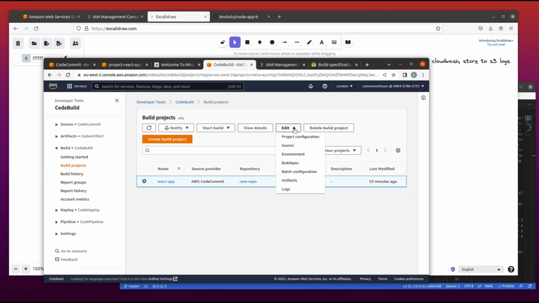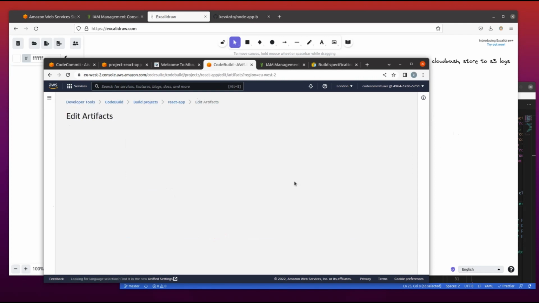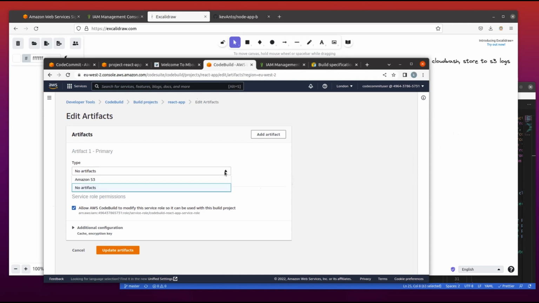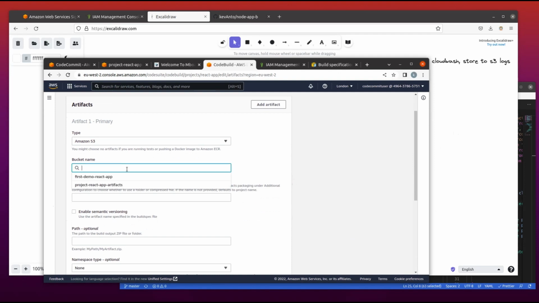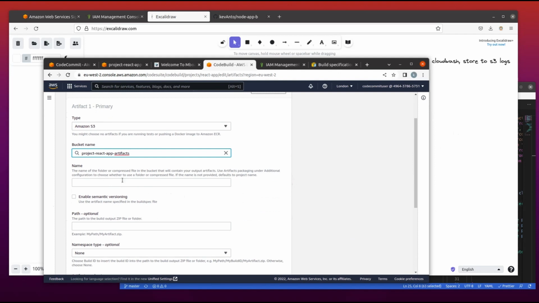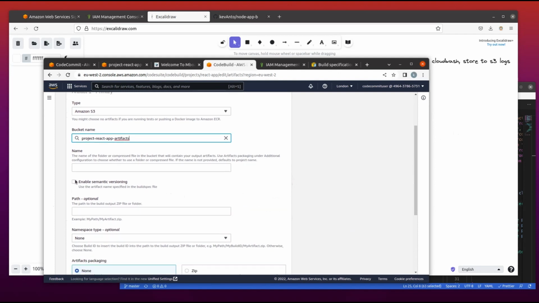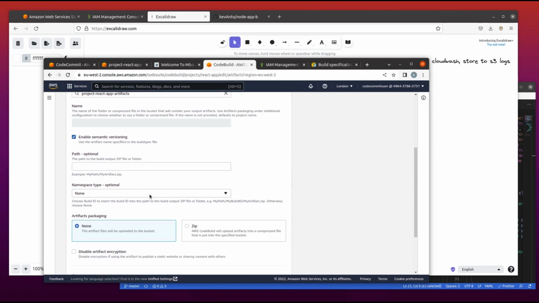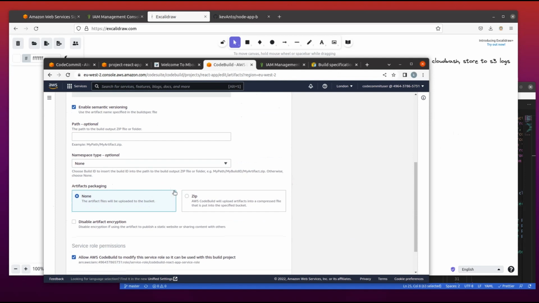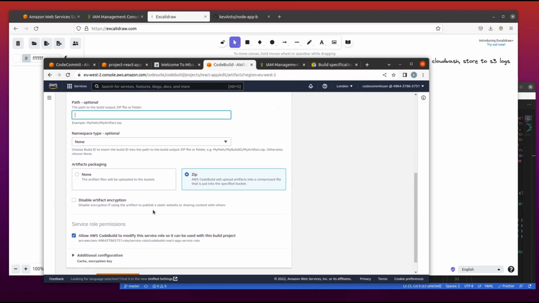We can modify that. You can do this even once you're creating, but I needed to have that one step at a time. The type of artifact we want is S3, we select the bucket in which we want to store the artifact. We can allow the name. Okay, enable versioning. Okay, what type of artifact packaging do we want? Let's zip it. Okay, everything being done, let's create an artifact now.